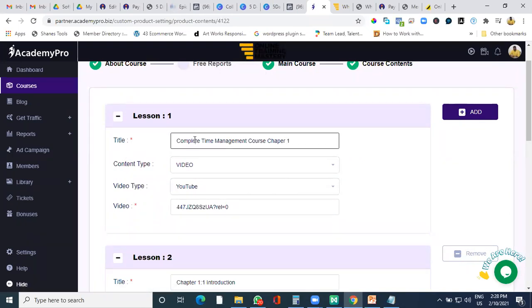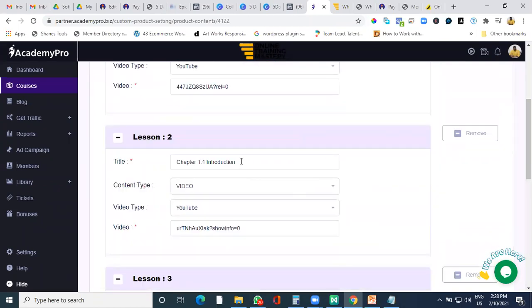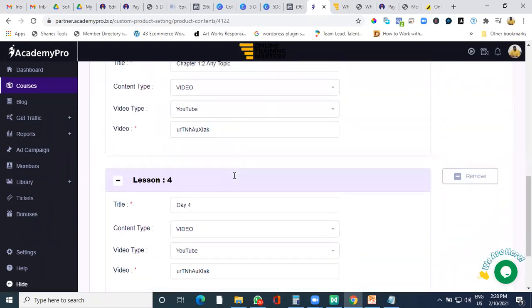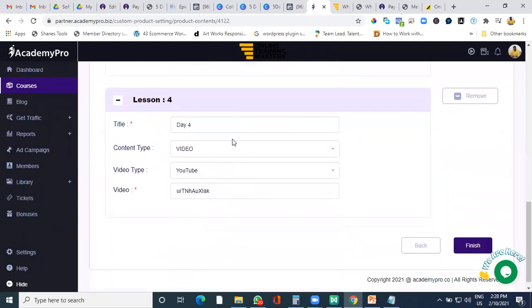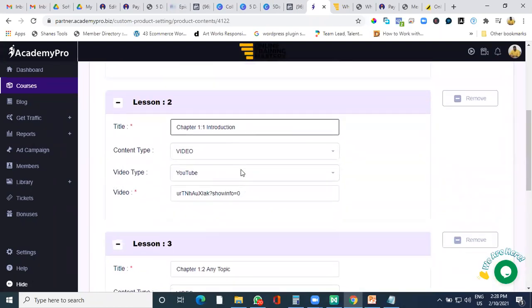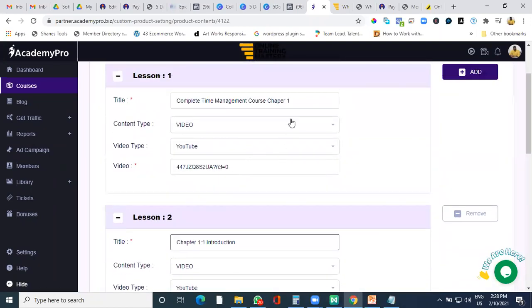Whatever detail you put in the title area is going to be visible to your students. So there are many people who want to write a course name, or write chapter 1, 1.1 kind of, 1.2 kind of. There are a lot of people who can do it with day 1, day 2, day 3 as courses. They can upload it in a similar format. So this is your strategy, what you want to use. The platform is good to go with whatever detail you put up over here.